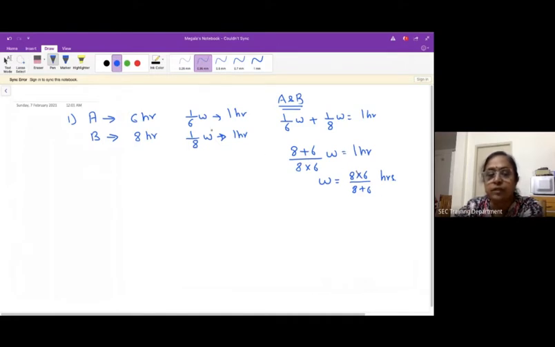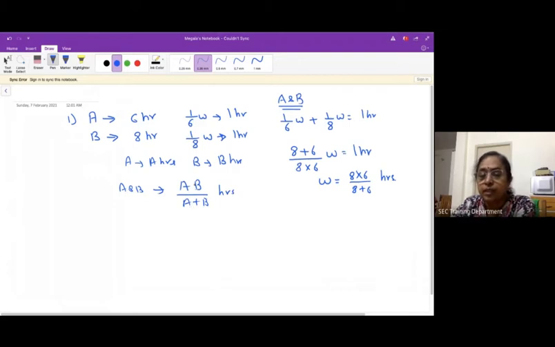Whenever two persons' rates are given and you are asked how long it will take when they work together, the basic formula is: if A can do it in A hours and B can do it in B hours, then together A and B will take AB by A plus B hours.